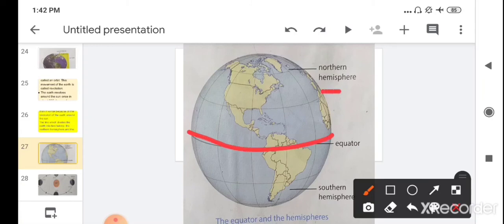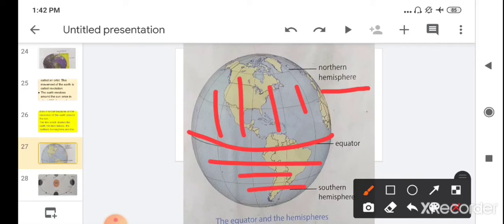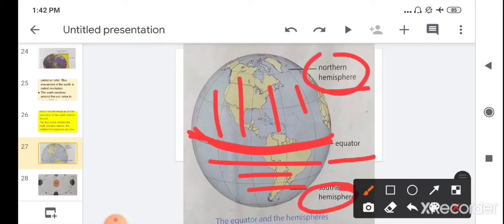The upper part is the northern hemisphere, and the lower part is known as the southern hemisphere. The imaginary line which divides the earth into two parts is called the equator. So this equator divides the earth into two halves: one is the northern hemisphere and the other is the southern hemisphere.